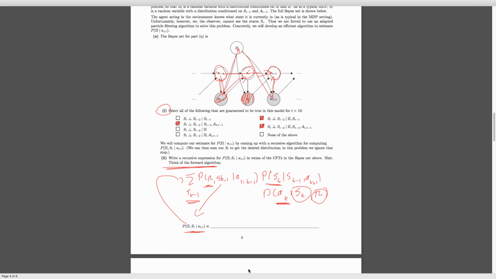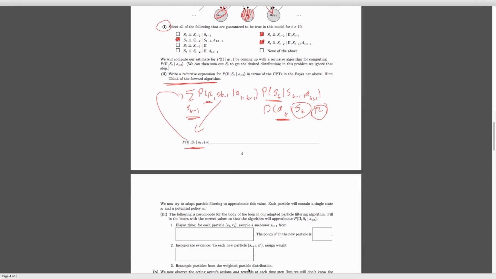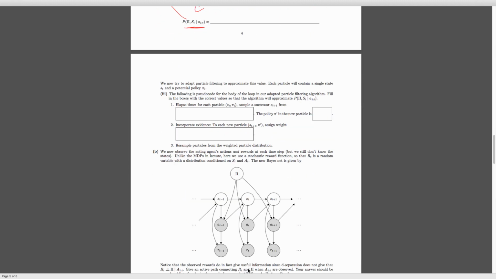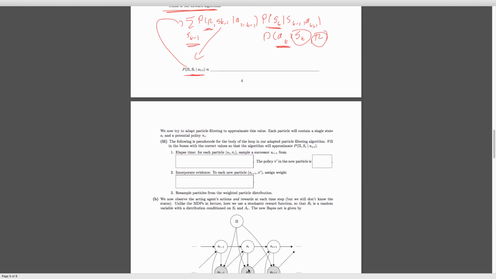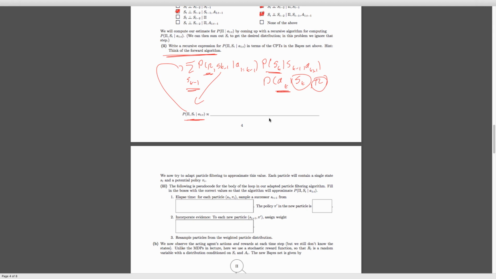All right, so now we're going to look at the approximate version of this, which is a particle filtering version of this one over here. So we're going to write this as a particle filter instead. What this means is we're going to have a particle that is a sample that represents something that could be true. And we're going to have a weight for this particle that is how likely we think it is based on the evidence we've observed.